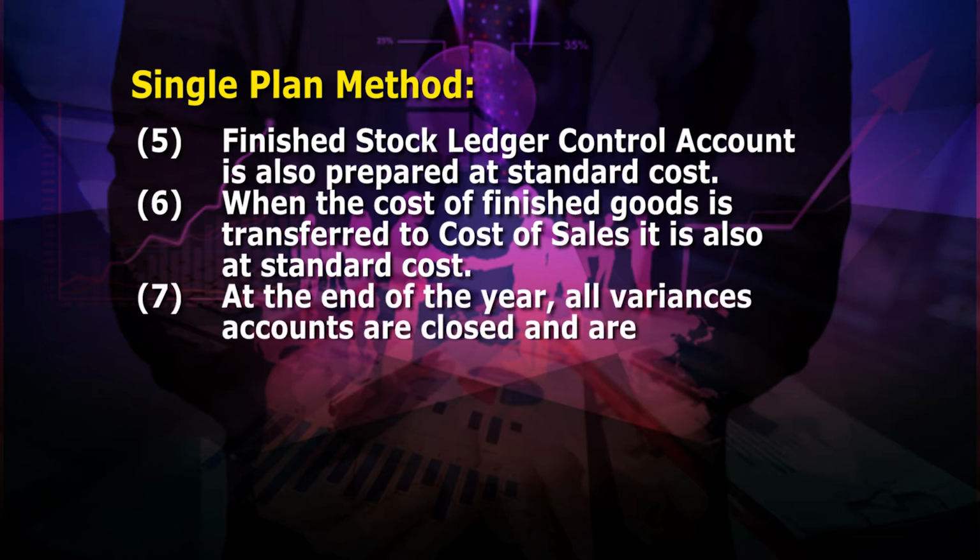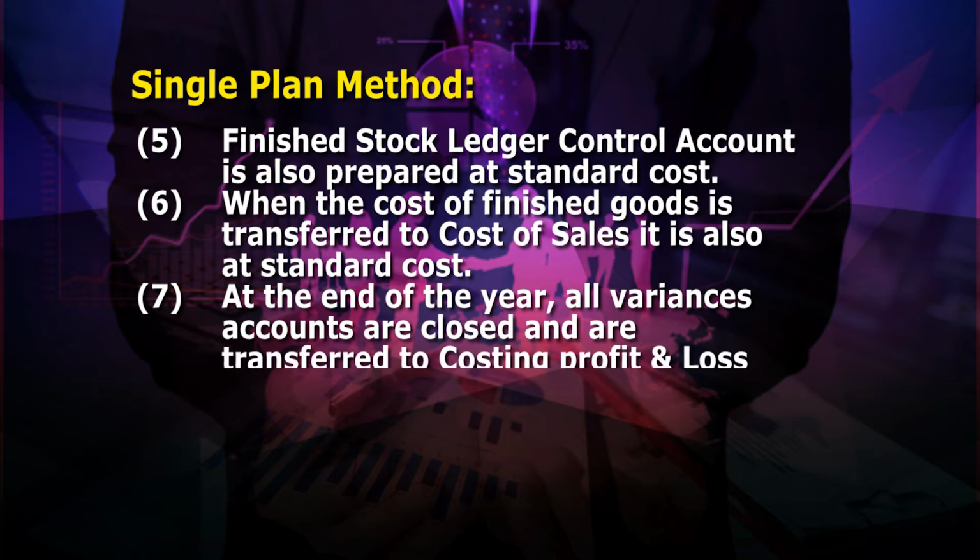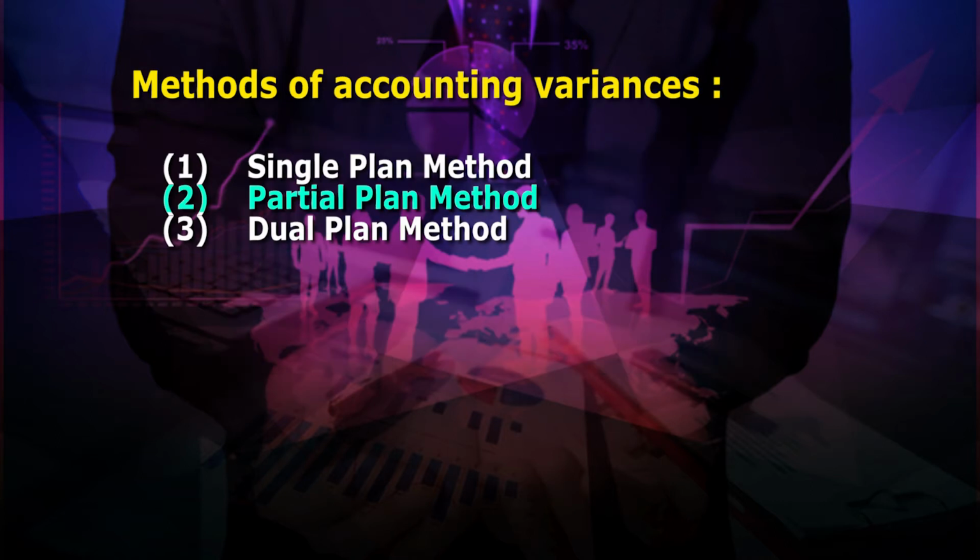Number 7, at the end of the year, all variances accounts are closed and are transferred to costing profit and loss account. Now we come to the second method, partial plan method. Under this method, the work in progress account is partly recorded with actual cost, that is only on debit side, and partly with standard cost only on credit side, hence it is called partial plan method.